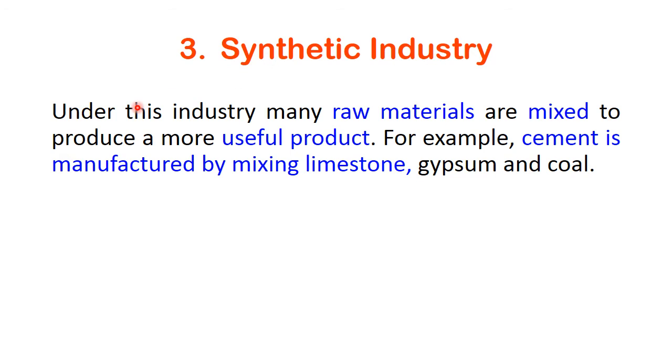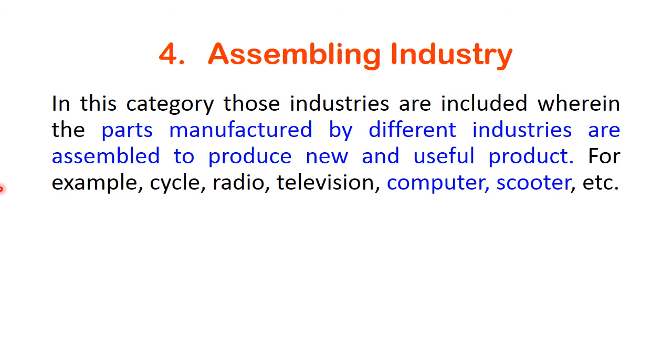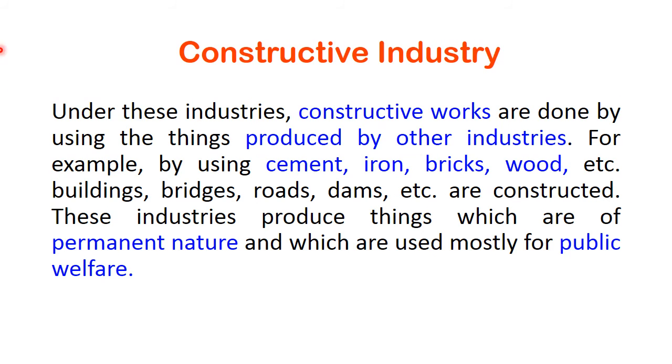Synthetic industry. Under this industry, many raw materials are mixed to produce a more useful product. For example, cement is manufactured by mixing limestone, gypsum and coal. Assembling industry. In this category, those industries are included wherein the parts manufactured by different industries are assembled to produce new and useful product. For example, cycle, radio, television, computer, scooter, etc.